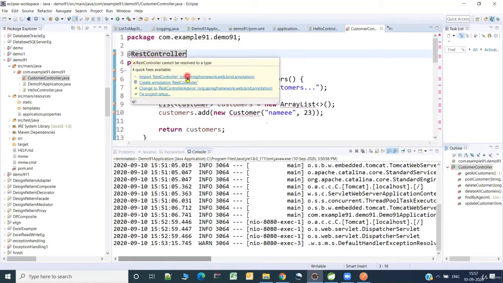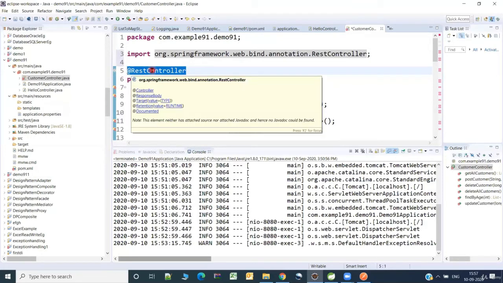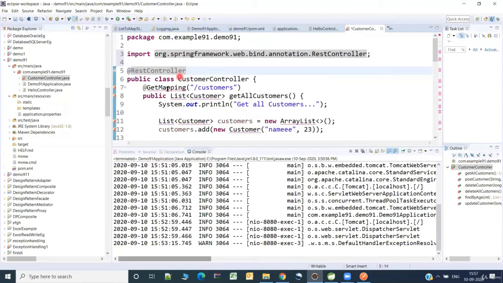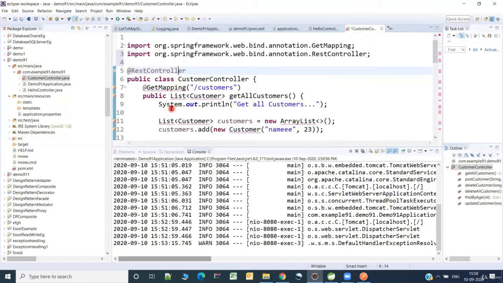See, as you observe, it is in org.springframework.web.bind.annotation. So it's not possible to remember every package name, but you can just remember the REST controller. When this is available in one of the jar files which is in the classpath, it automatically detects. So you just have to select the suggestion here so that it automatically gets imported for us.